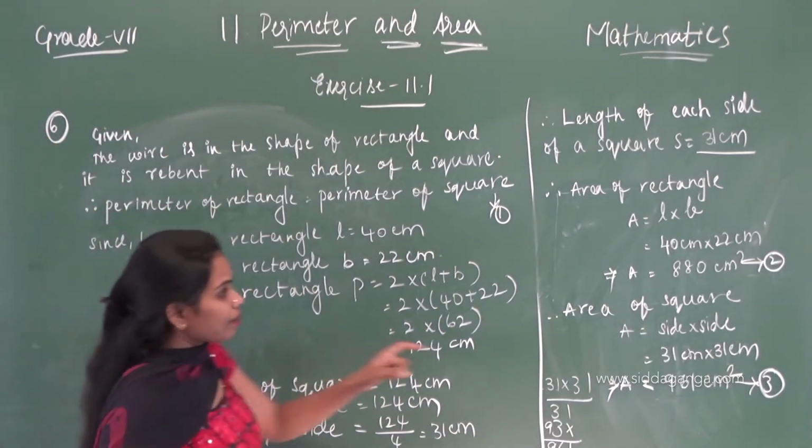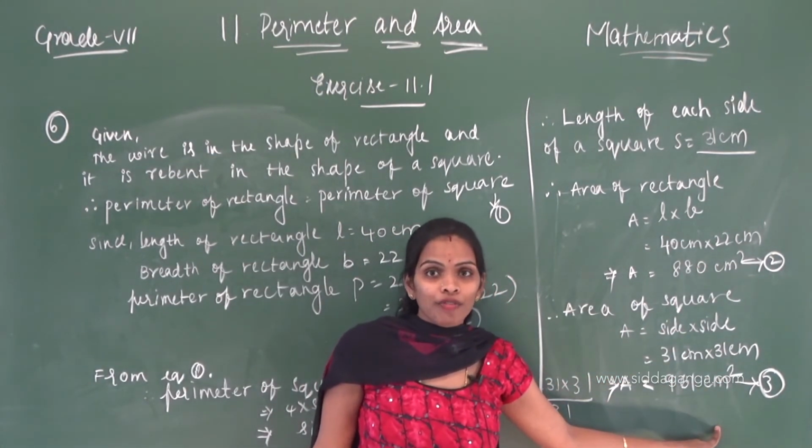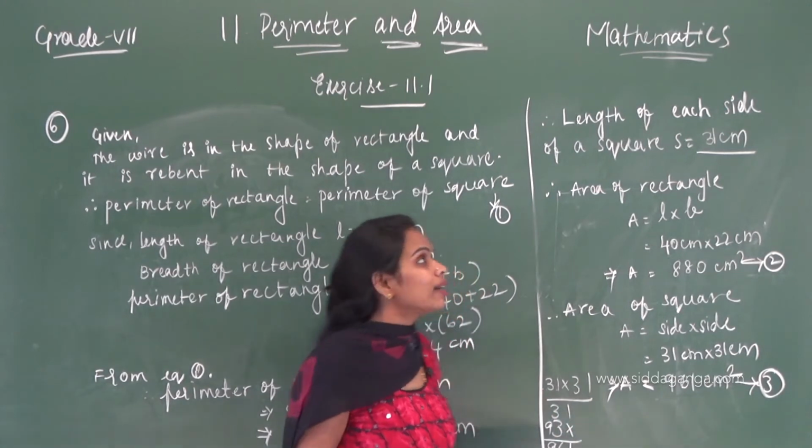Okay, just compare equation 2 and equation 3. If you compare equation 2 and 3 then we will get the answer.